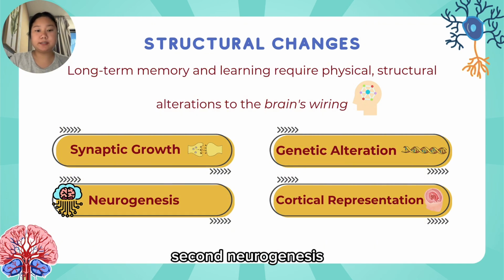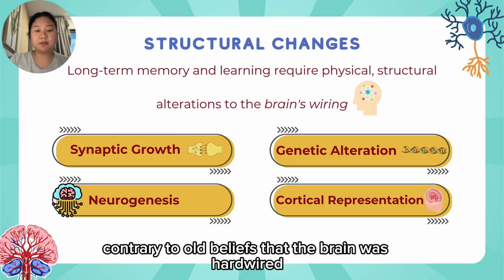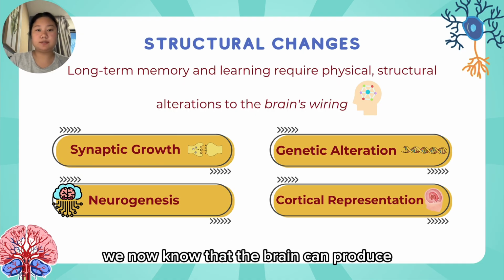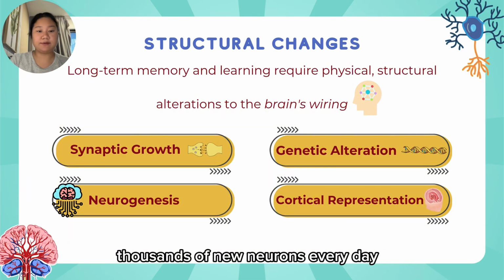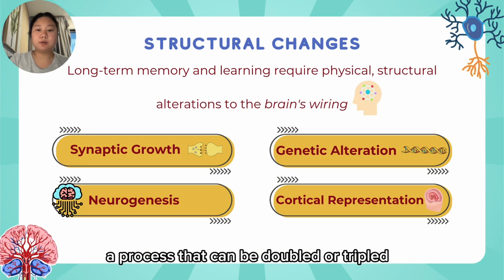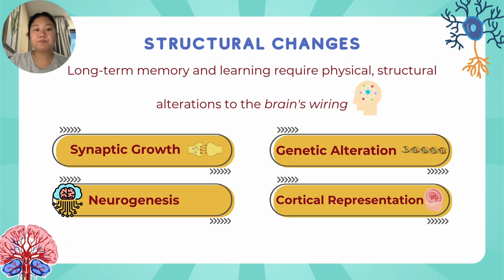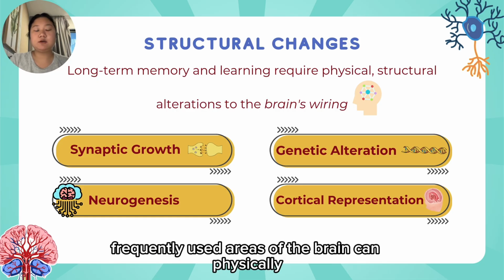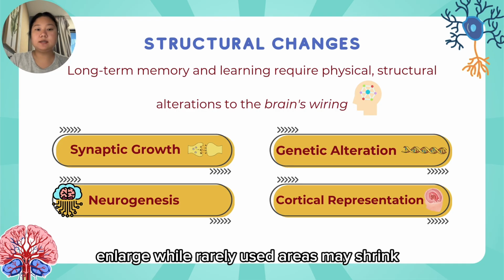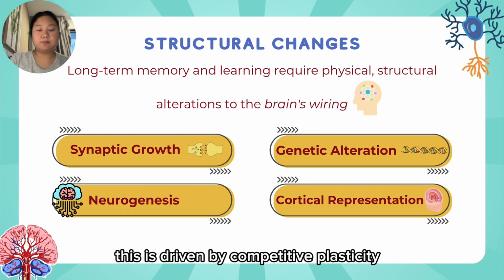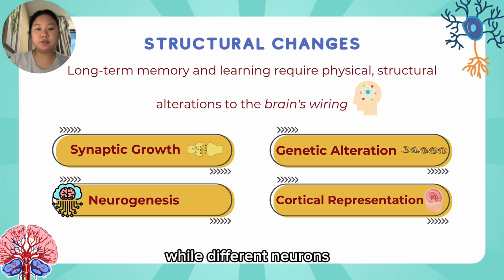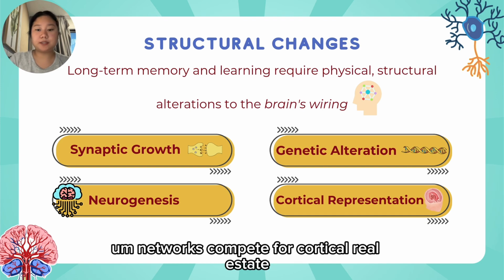Second, neurogenesis. Contrary to old beliefs that the brain was hardwired, we now know that the brain can produce thousands of new neurons every day, a process that can be doubled or tripled through physical exercise. Next, cortical real estate. Frequently used areas of the brain can physically enlarge, while rarely used areas may shrink. This is driven by competitive plasticity, as different neural networks compete for cortical real estate.